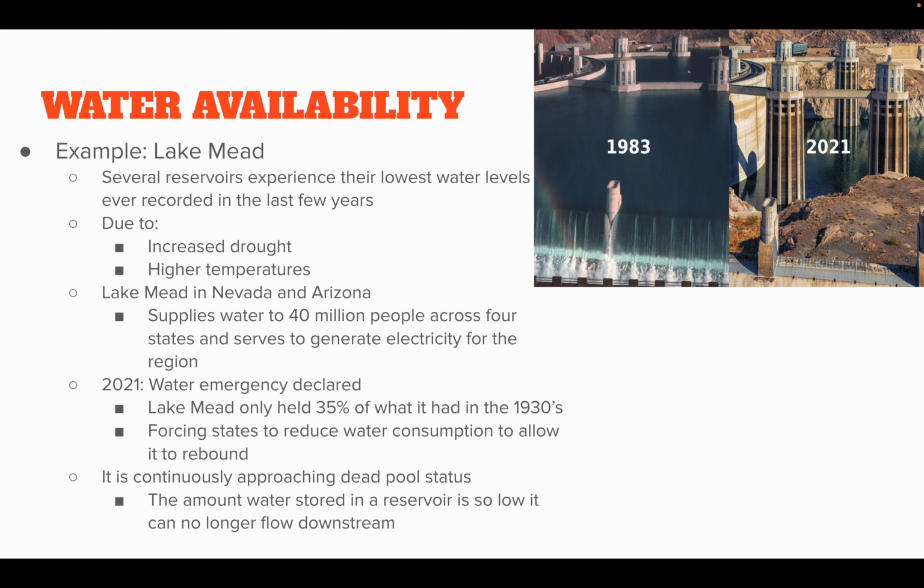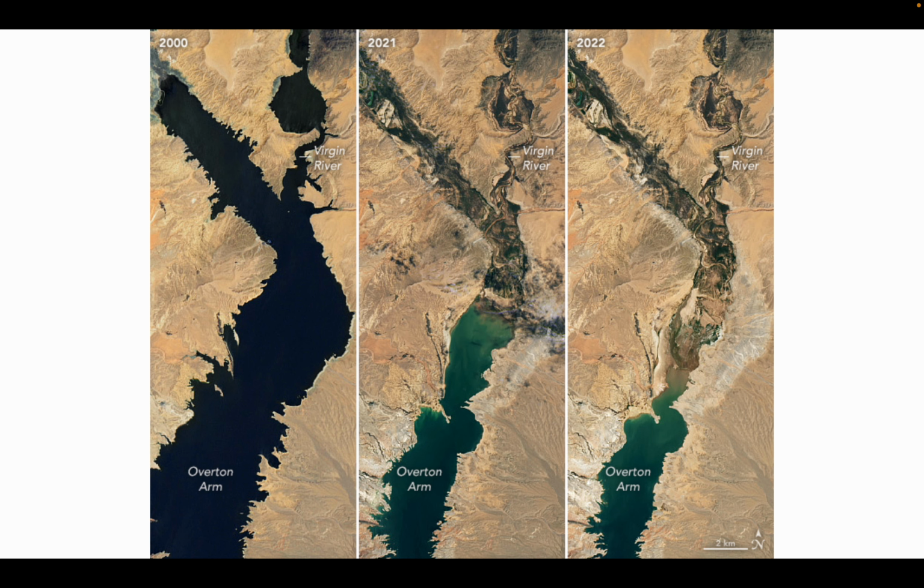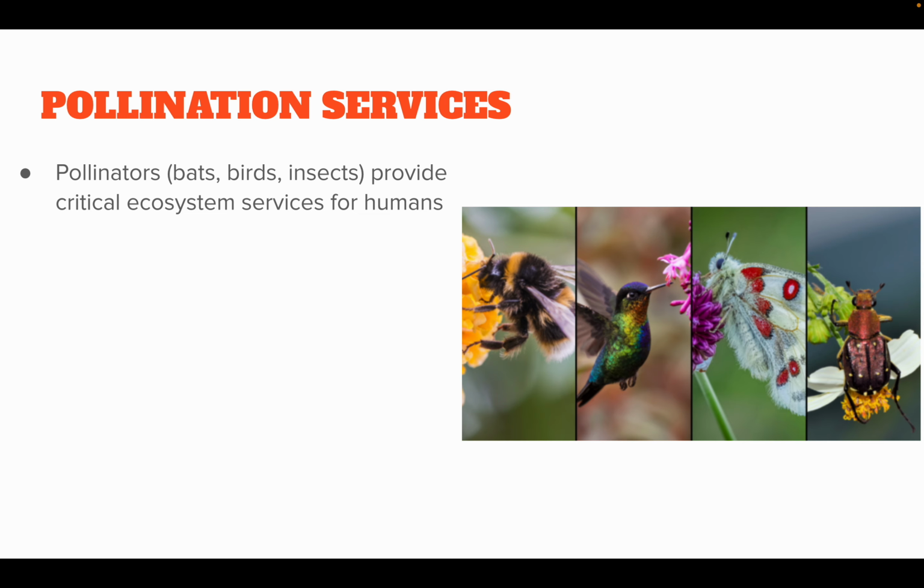So it's continuously approaching a dead pool status. A dead pool is where the amount of water stored in the reservoir is so low that it can no longer flow downstream. And you can see here it being depleted over time.